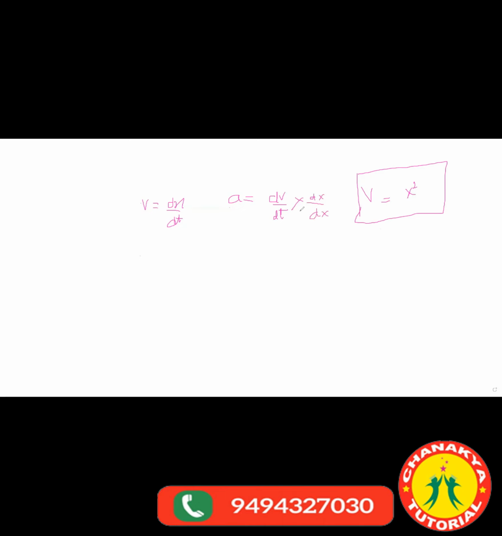correct? If I do this, what will happen? What is dx by dt? It is v. So a is equal to v dv by dx. This formula you need to remember, v dv by dx. Then according to this question, v is equal to x square. Now differentiation of v with respect to x: differentiation of x square is 2x. So what will be my answer? 2x cube.